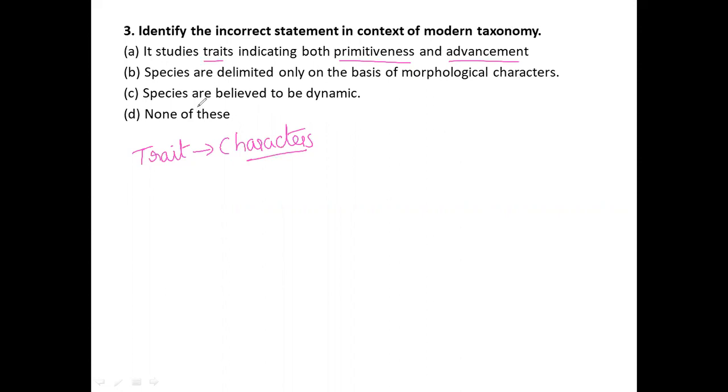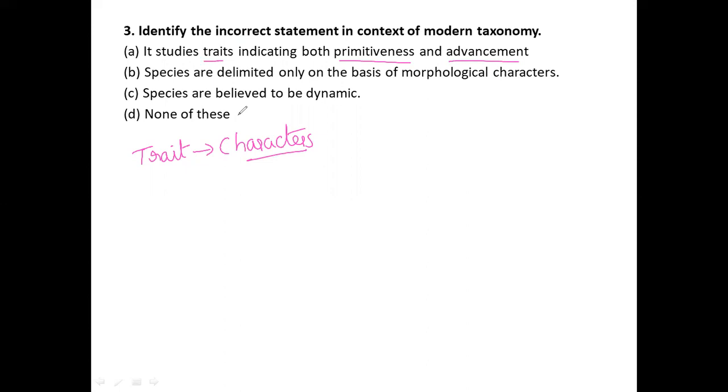Next, species are delimited only on the basis of morphological characters, which is also related to modern taxonomy. Next, species are believed to be dynamic. And then, none of the above.